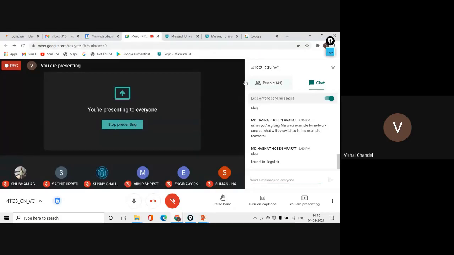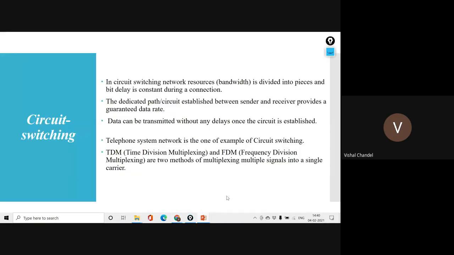Once your request is confirmed, a dedicated path is connected between that server and you. Depending on your network speed, it may take 1 day, 1 hour, or 2 hours. That dedicated path created between your system and that server is what we call the circuit switch. Is it clear?